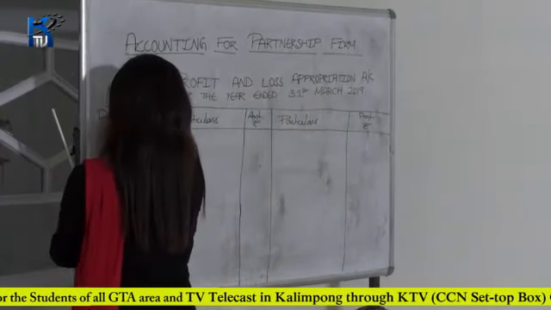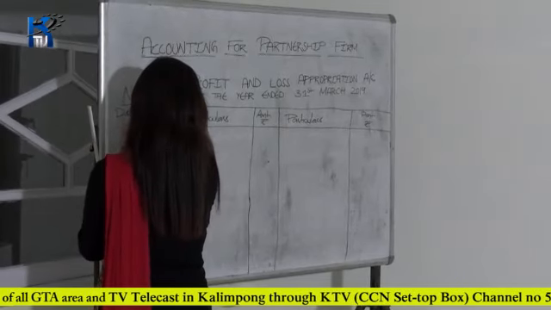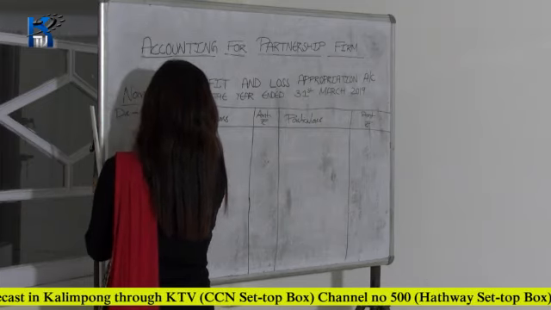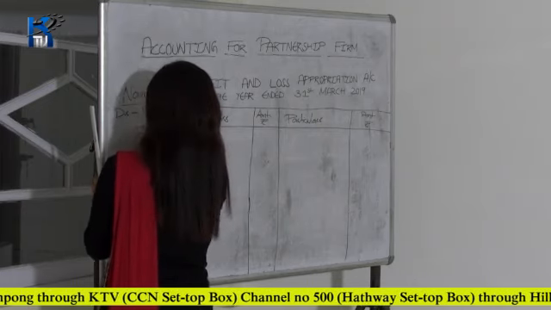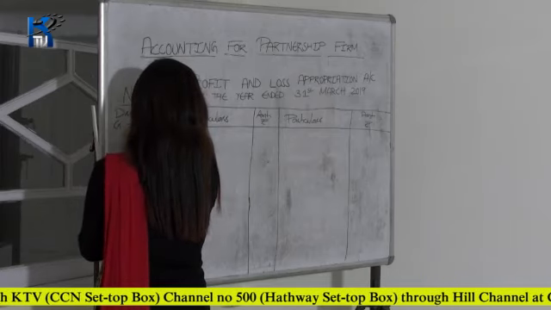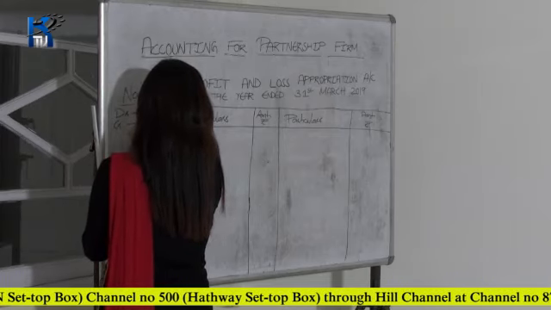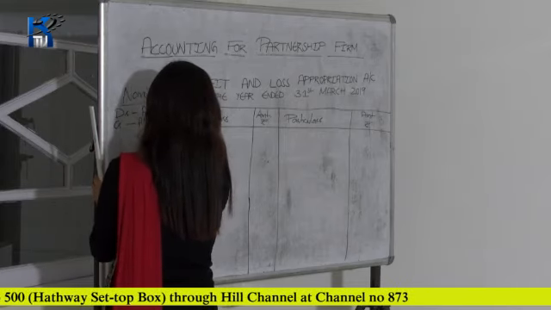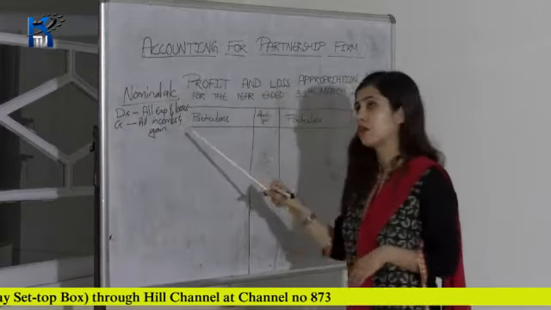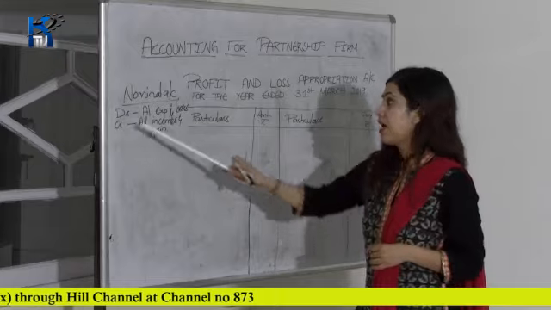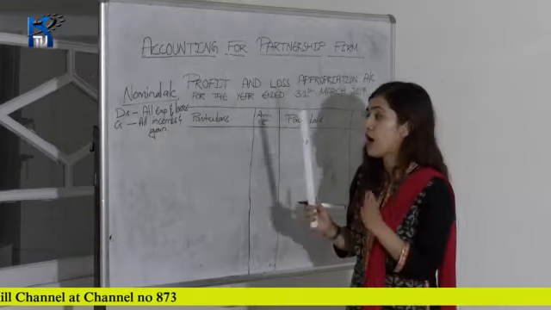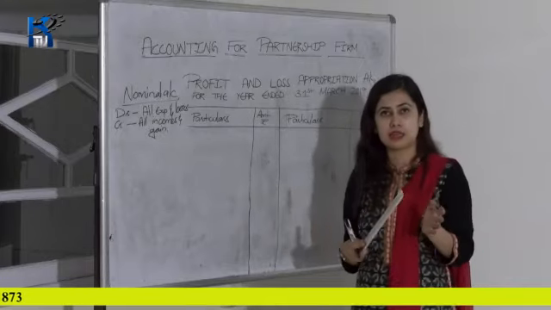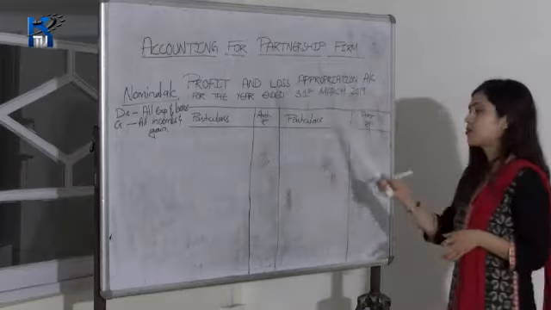So for a nominal account, what is the golden rule? Debit all expenses and losses, and credit all incomes and gains. So this is the rule. The rule for a nominal account is debit all the expenses and losses and credit all the incomes and gains. That means you have to debit the expenses or the losses and then credit the incomes and gains.